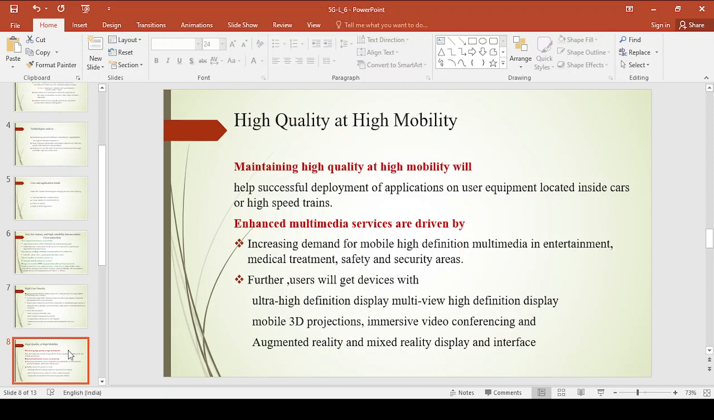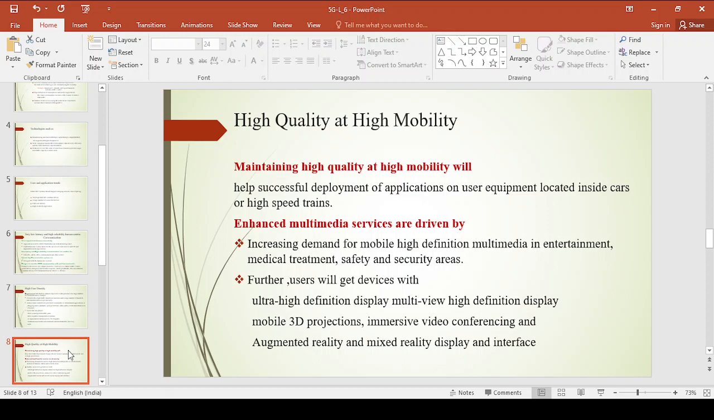What is the requirement from the future generation system? Though it is giving high mobility, it should maintain high quality. In the future we may expect ultra high definition display, mobile 3D projections, immersive video conferencing and augmented reality. All these we may expect as you increase the quality.